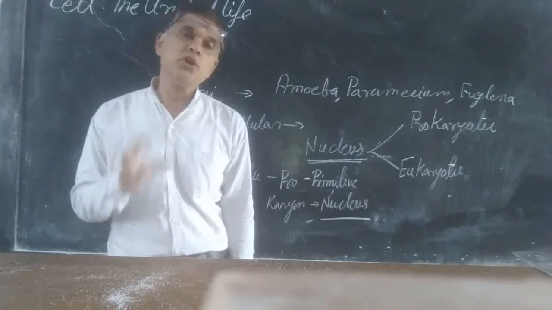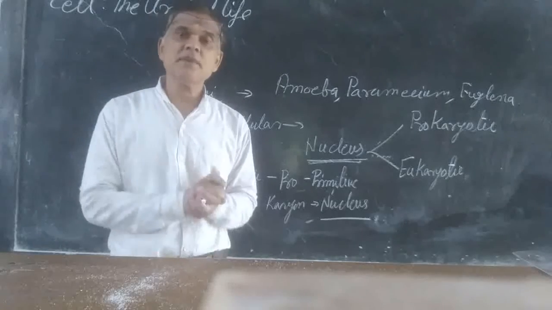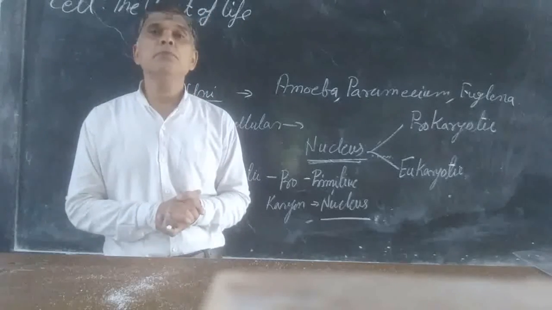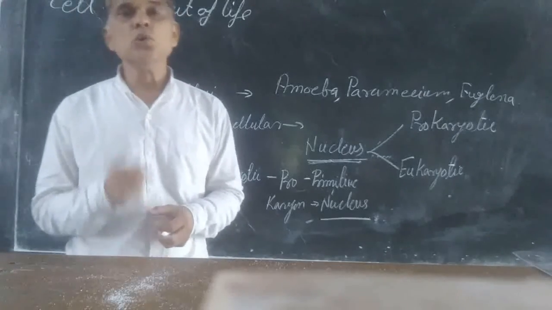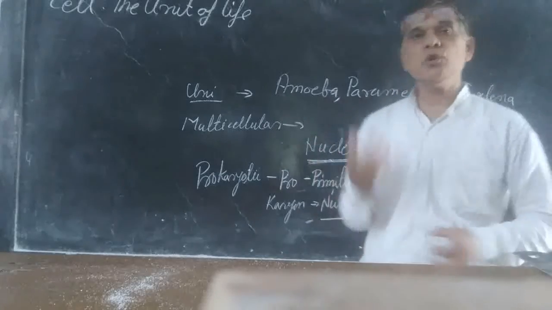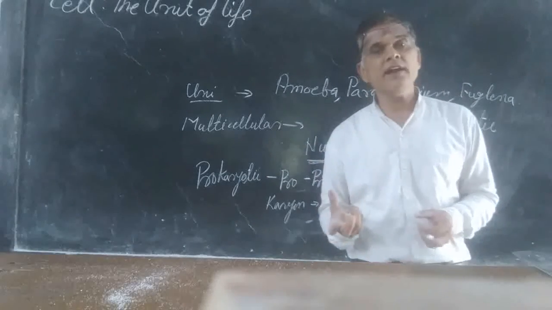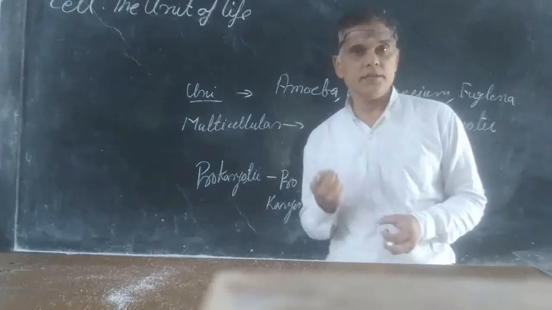That is prokaryotes. Examples are mycoplasma, bacteria and blue-green algae. All these are included in prokaryotes. Their nucleus is not well defined and is not bounded by the nuclear membrane.